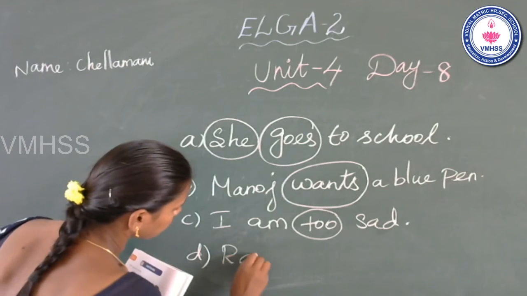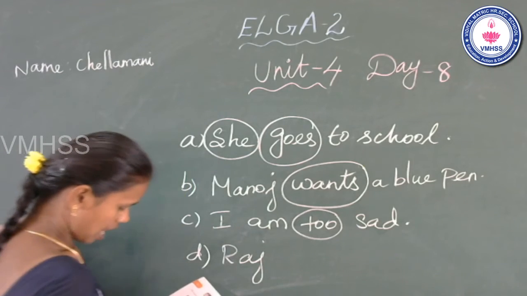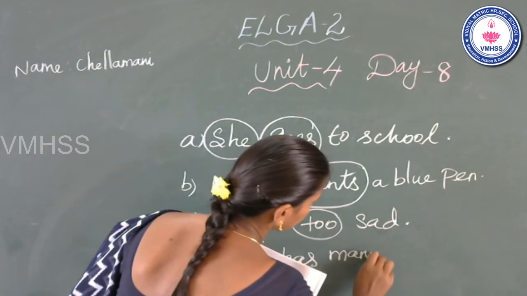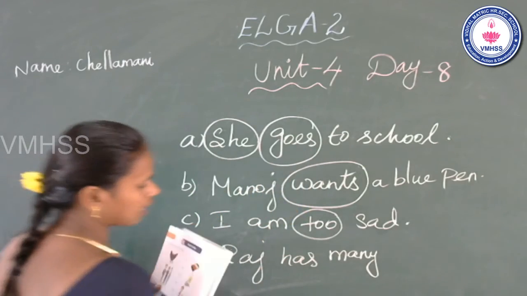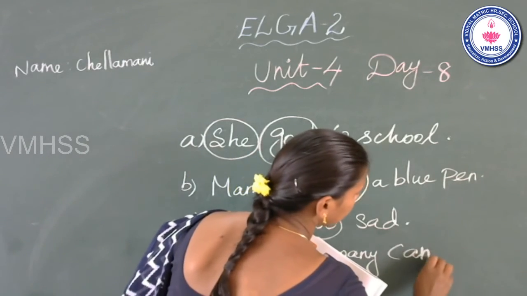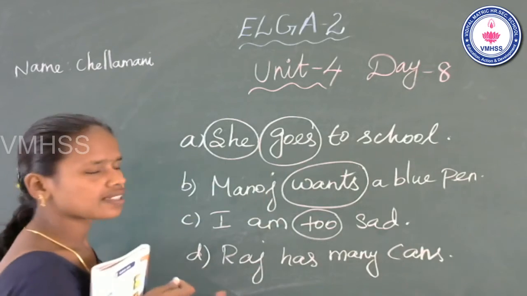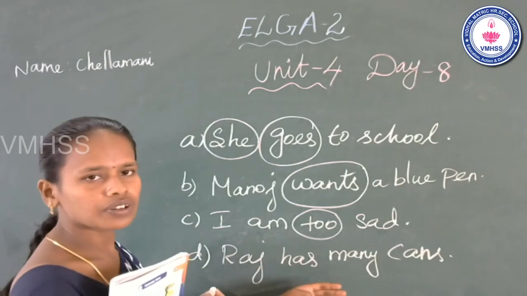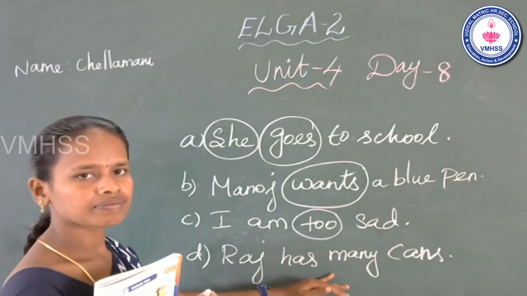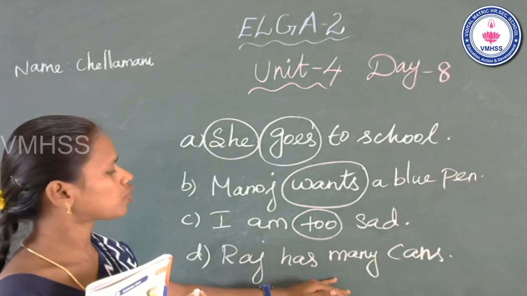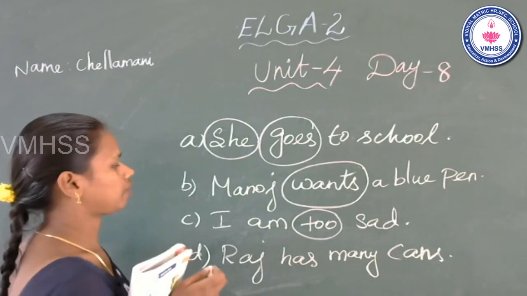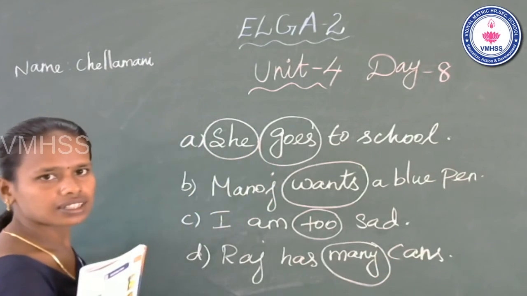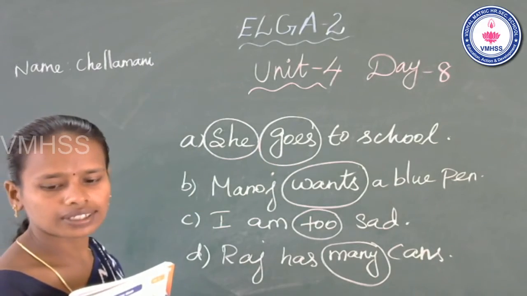Raj has many cans. Raj has many cans. Do you see any whole words in this sentence? Very good. Which word? Many. Yes, we can circle it. Is that clear? Now go to the next one.